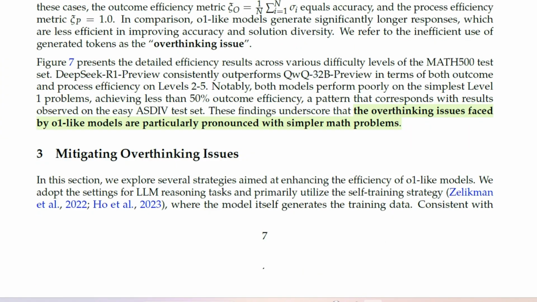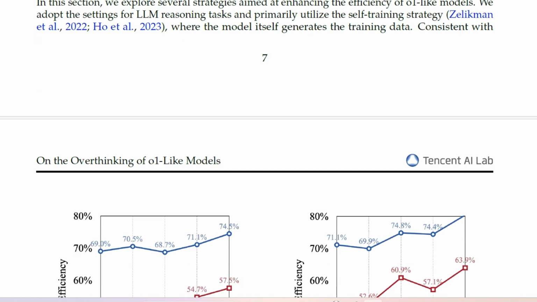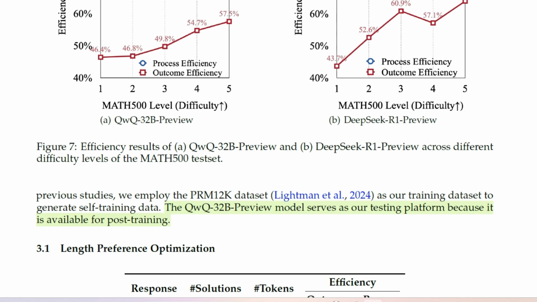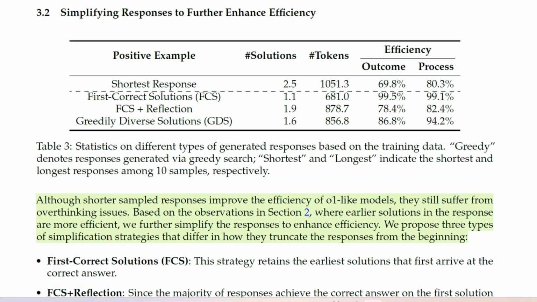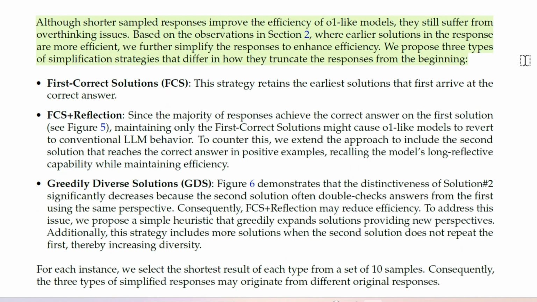Okay, so we have the problem again. The overthinking issue faced by o1-like models is particularly pronounced with simpler math problems. Now we are trying to mitigate the overthinking issues. So they're proposing simplifying responses. They're proposing three things here. So they propose three types of simplification strategies that differ on how to truncate the responses from the beginning.